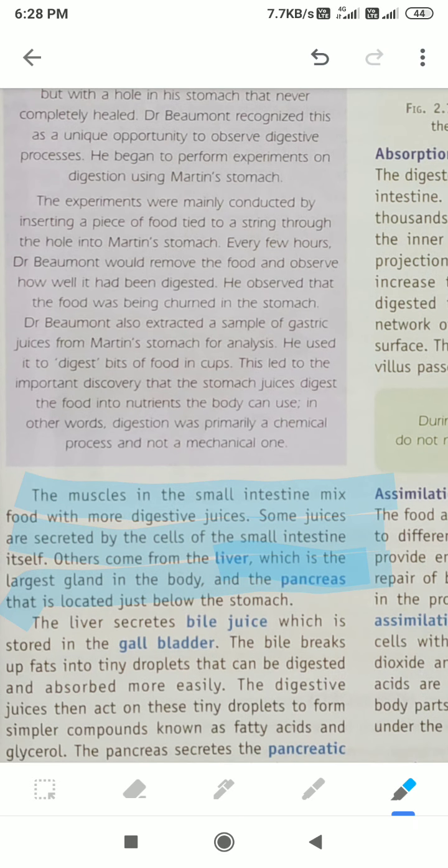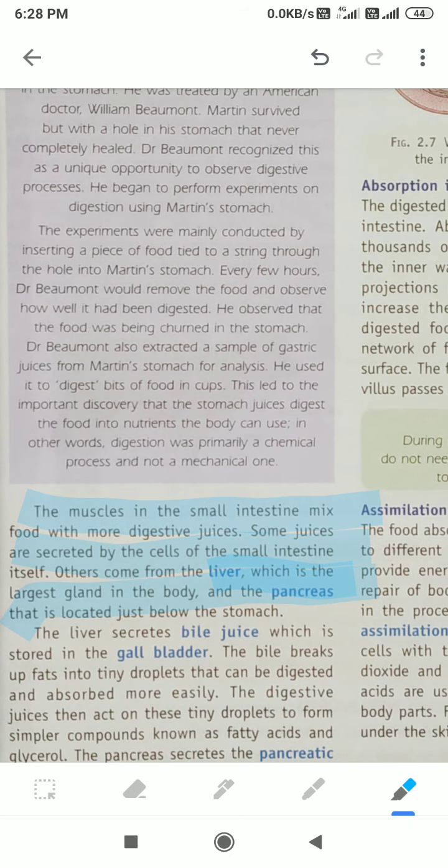The liver secretes bile juice, which is stored in the gallbladder. The bile juice comes from the liver and is stored in the gallbladder, and that juice helps in digestion. What is its function? The bile breaks up fat into tiny droplets that can be digested and absorbed very easily.